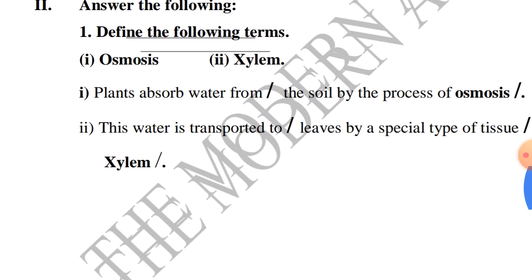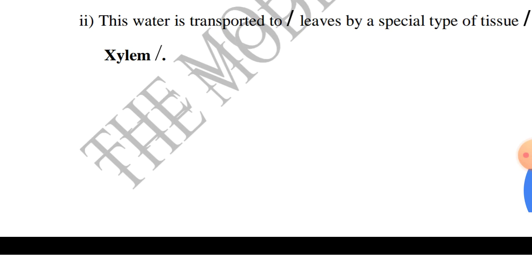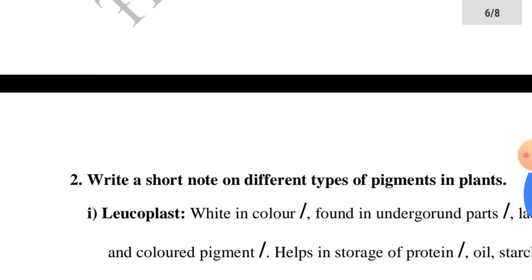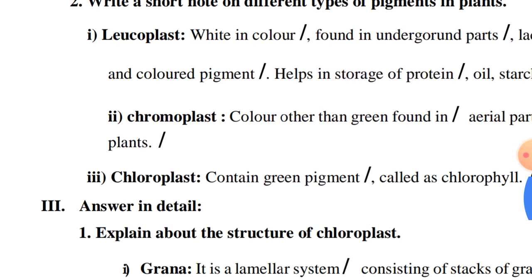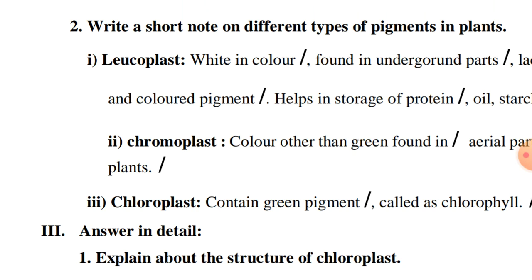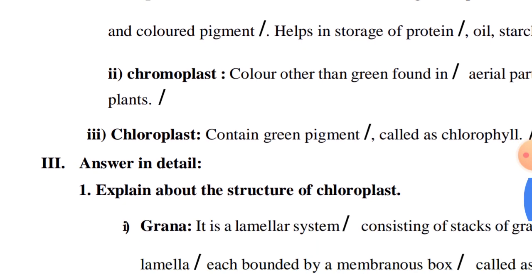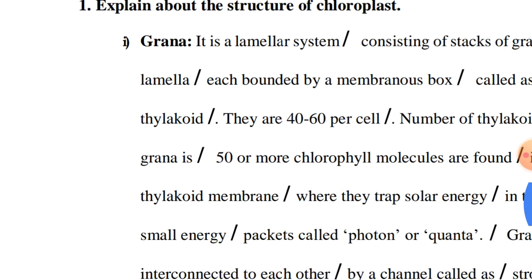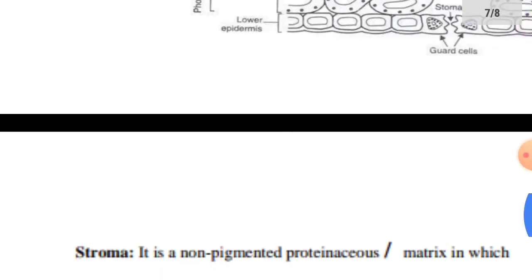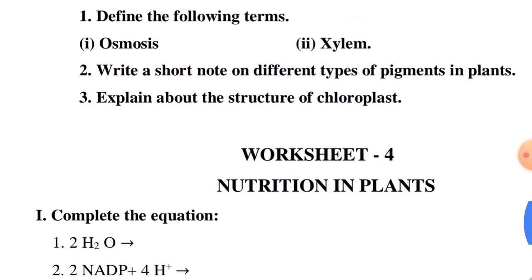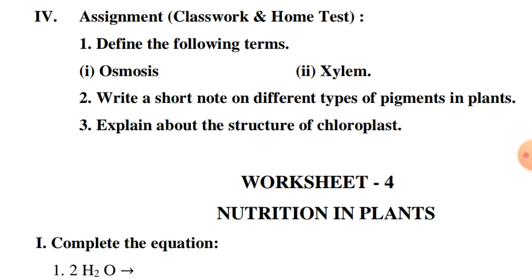Osmosis and xylem. Plants absorb water from the soil by the process of osmosis. This water is transported to the leaves by a special type of tissue called xylem. And different types of plastids: leucoplast, chromoplast, chloroplast. Structure of chloroplast: grana and stroma. So this is the classwork and home test. So learn well and write.